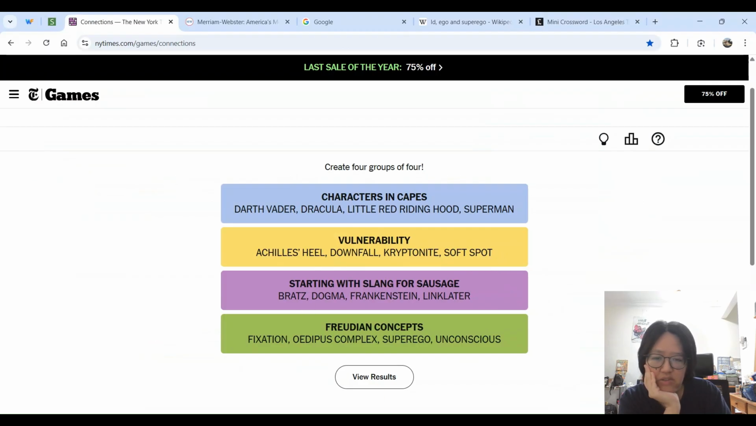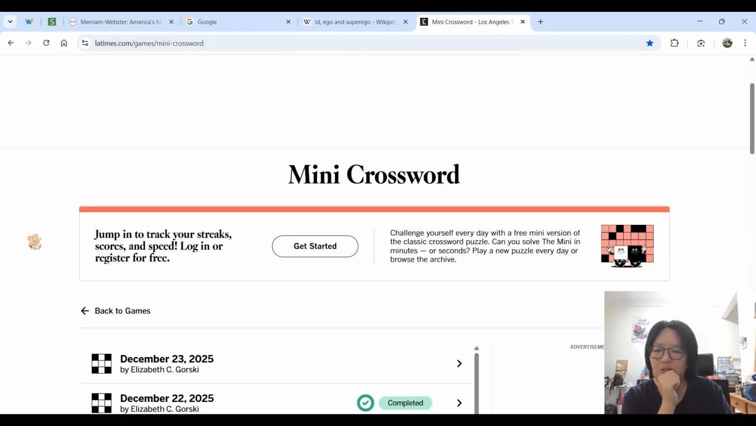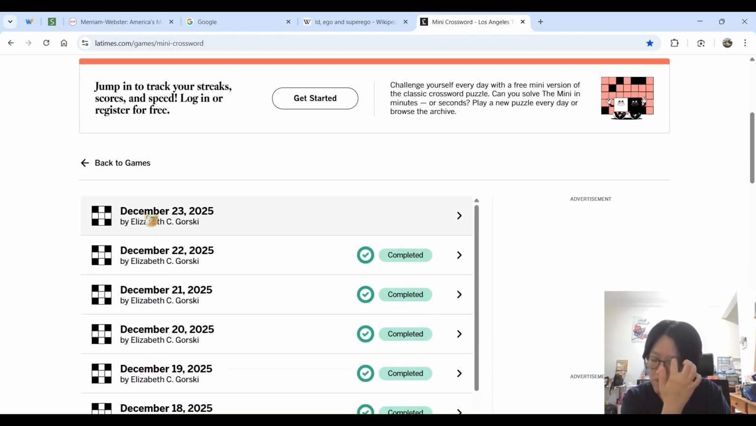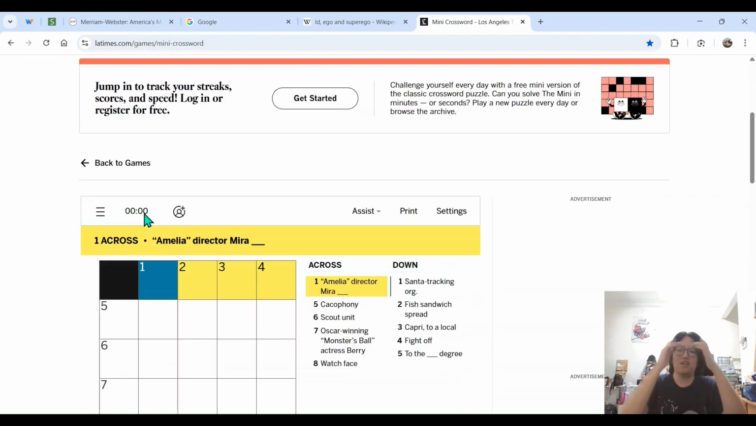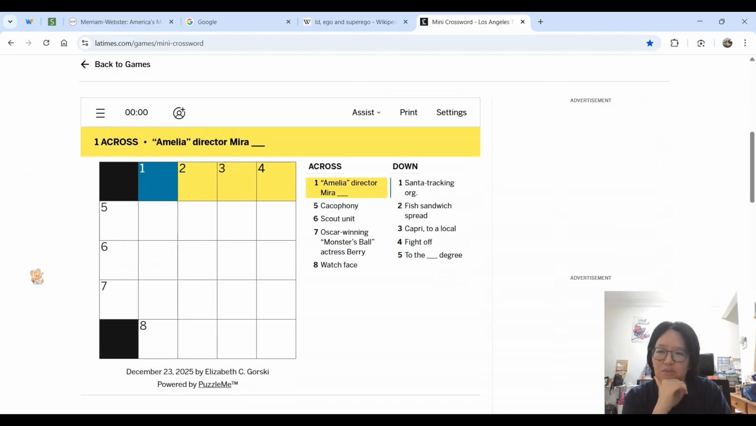Okay, let's move on to the last daily game for today, which is the LA Times mini crossword. And it's December 23rd, just a few days before Christmas. So I expect another Christmas clue to show up, and hopefully an easier puzzle too. Some of the ones the past few days have been pretty hard on me. One across, Amelia director Mira.